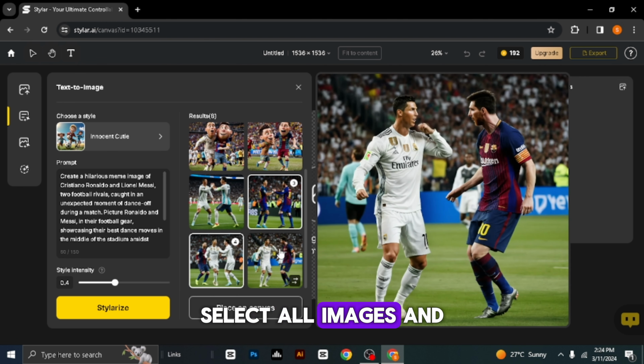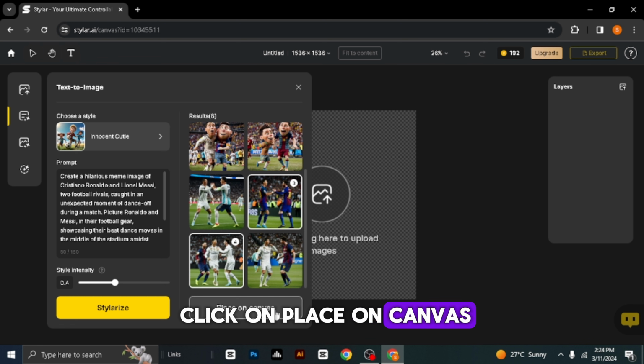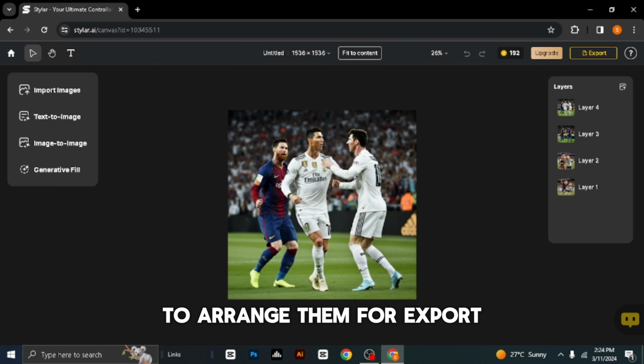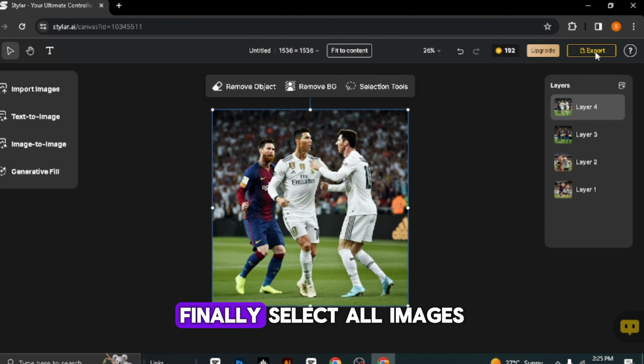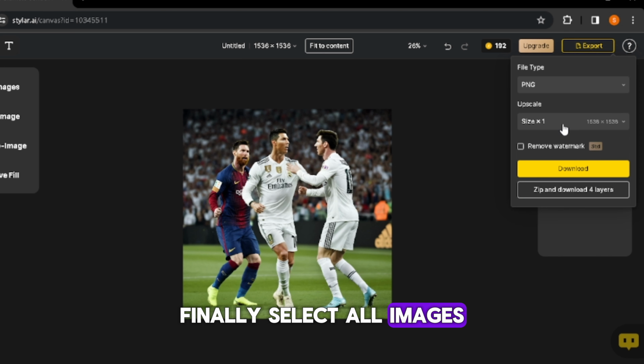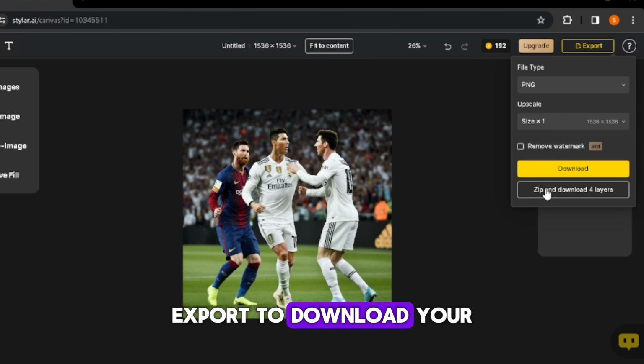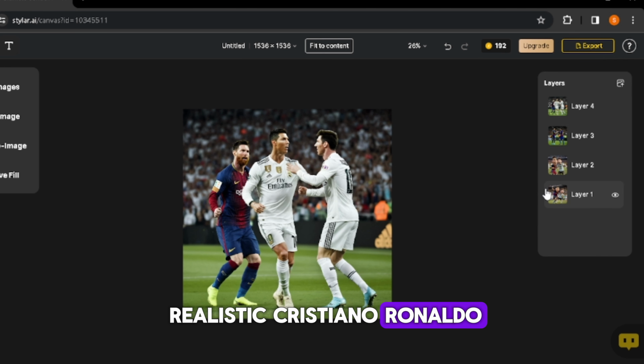Select all images and click on Place on Canvas to arrange them for export. Finally, select all images and click on Export to download your realistic Cristiano Ronaldo and Lionel Messi meme images.